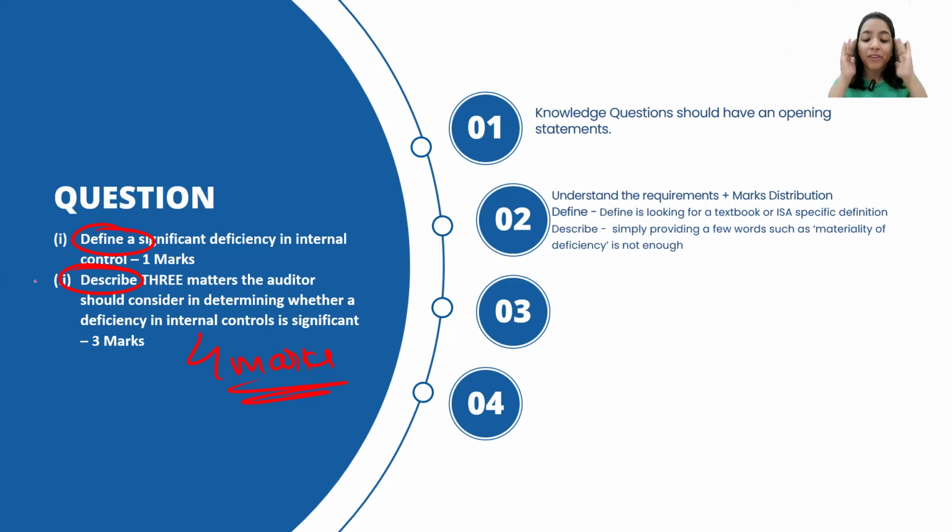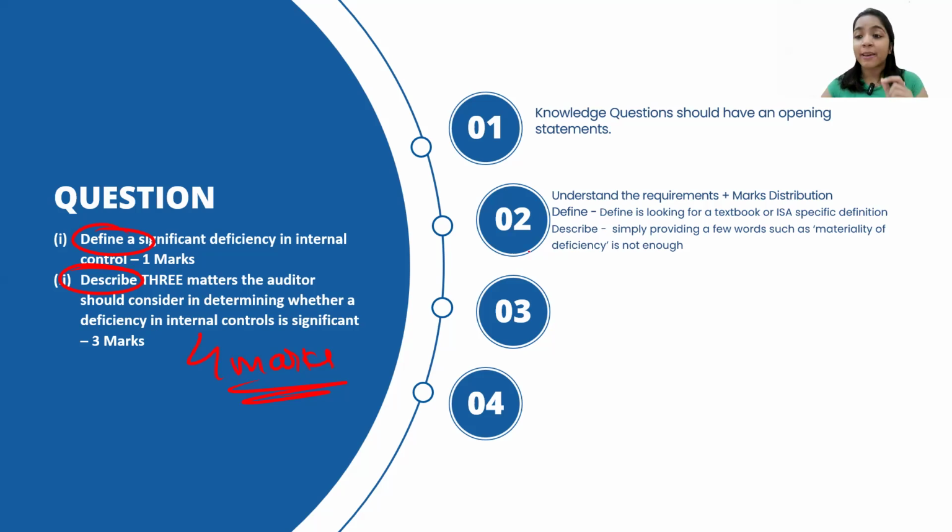So you have to be very straightforward. You have to write as per the requirement, as per the marks allocated to it. For definition, 1 mark. For description of 3 matters, then 3 marks. Understand the verb. Definition is looking for the textbook based definition. And describe is simply where you describe the situation.